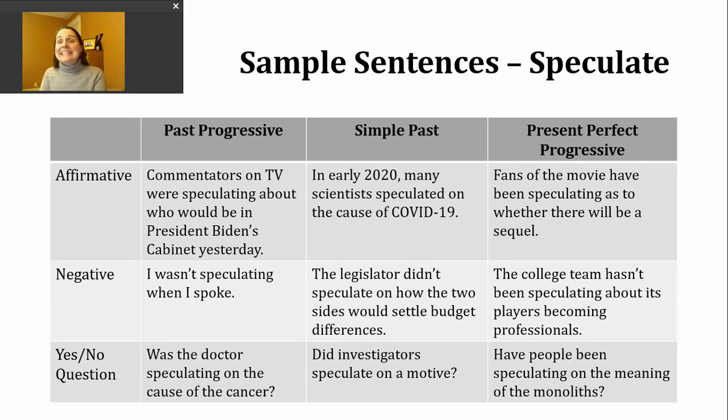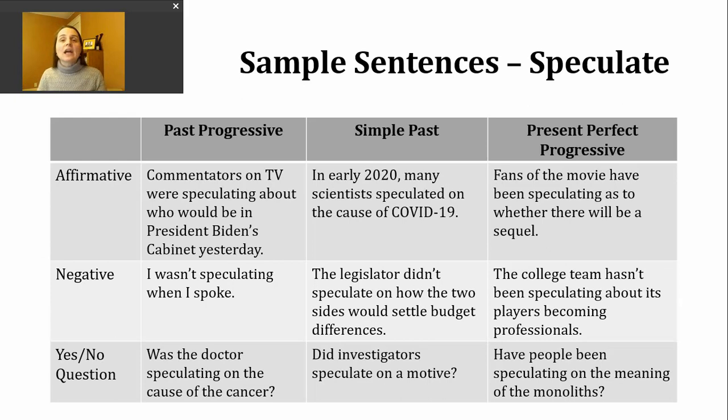If I want to make a negative past progressive sentence, I'm going to insert not after my be verb. I wasn't speculating when I spoke. If I want to ask a yes or no question in the past progressive, I'm going to start with my past form of be, then I'll have my subject, and then the ing form of the verb. Was the doctor speculating on the cause of the cancer?